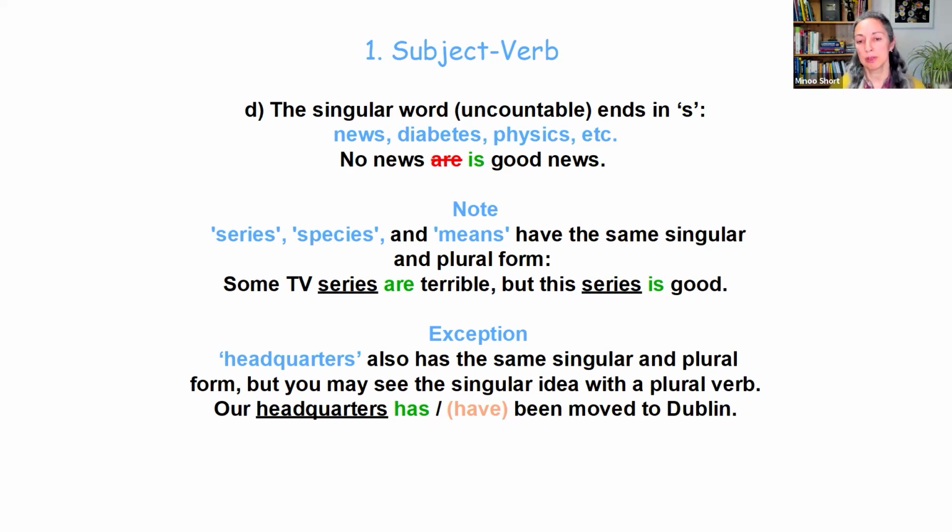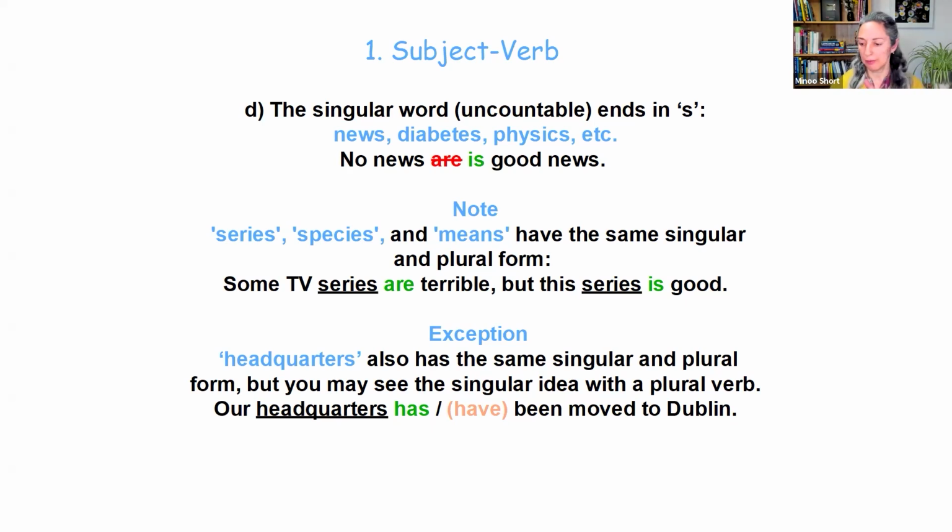Again, an exception within this group, the word headquarters is the same as series, species, and means. It is both singular and plural, so we should really use singular when it's one headquarters, but you will hear both. Our headquarters has or have moved to Dublin, right?